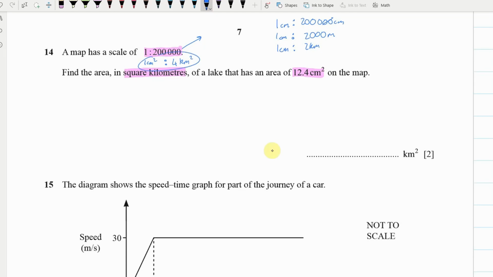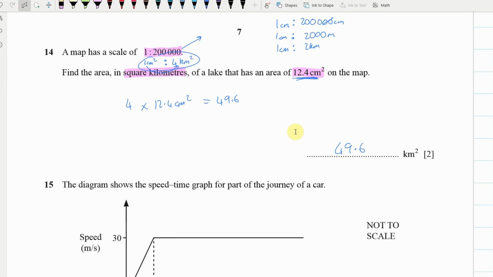Using this scale, if we've got on the map 12.4, then all we need to do to find what it would be in square kilometers is go 4, because to go from here to here you're timesing by 4 and changing to kilometers squared. So 4 times 12.4 centimeters squared, and what do you know, this gives us the right answer, which is 49.6 kilometers squared. So that would be how I'd attempt that one.